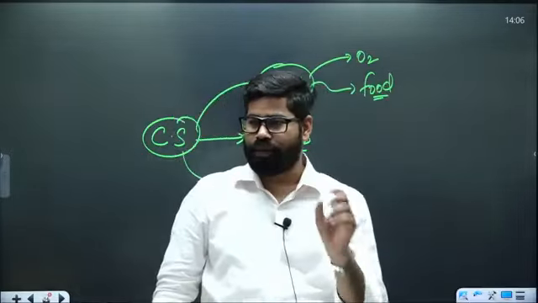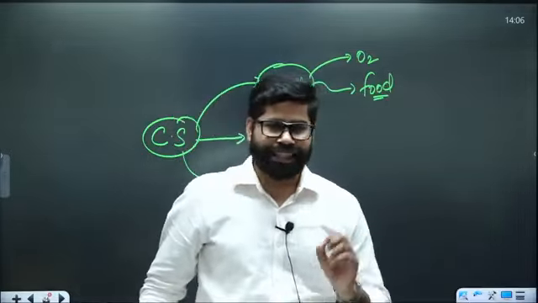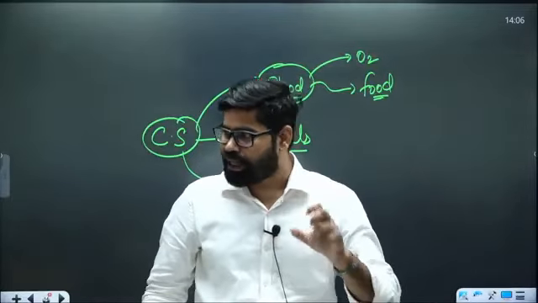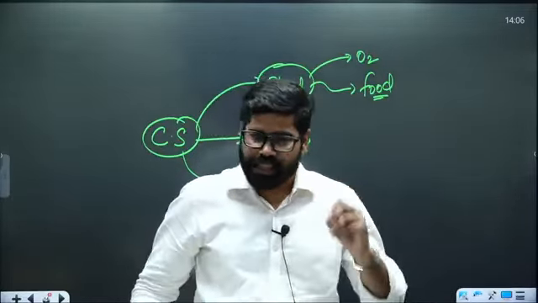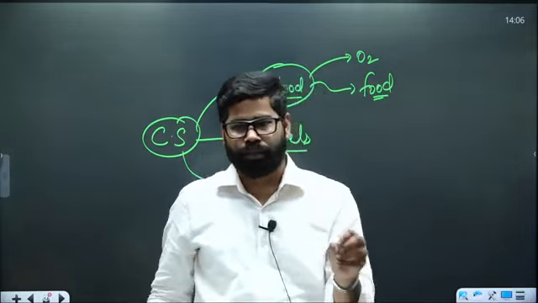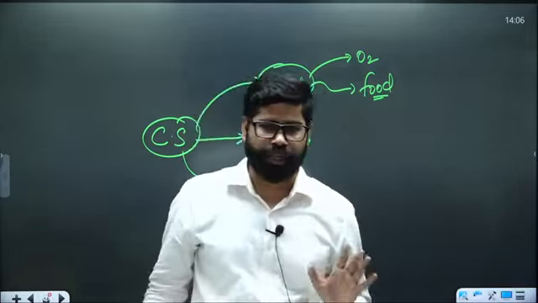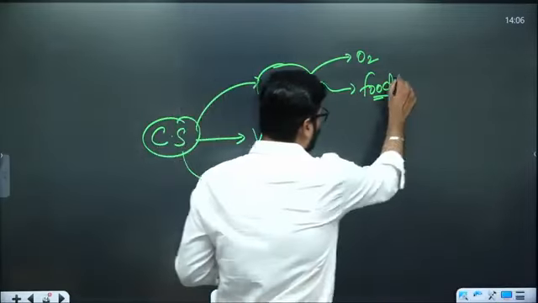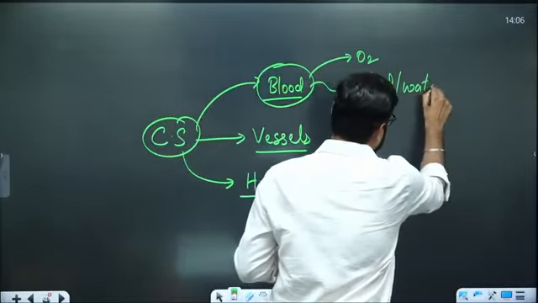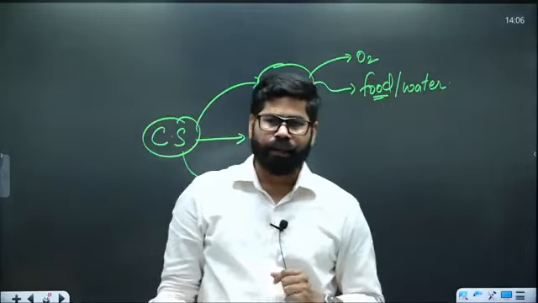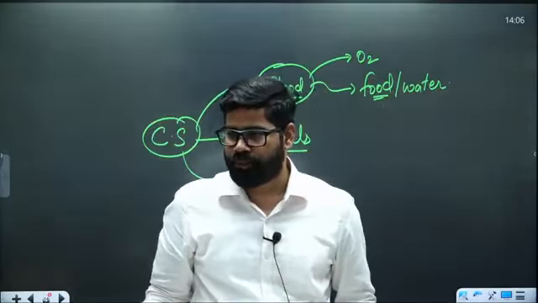When we are eating something, it goes into our digestive system. And from the digestive system, the digested food is picked up by the blood and it is transported to all the different cells of the body. So again here, whether it is food or water, here also we require the use of blood. So that is another responsibility.